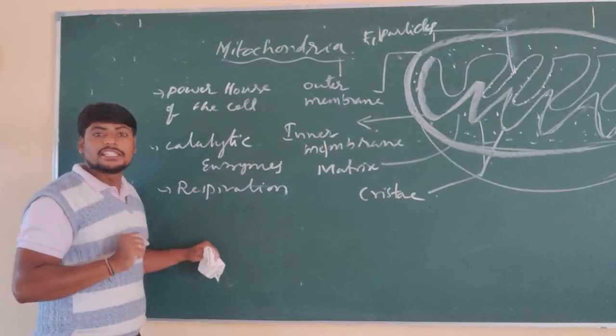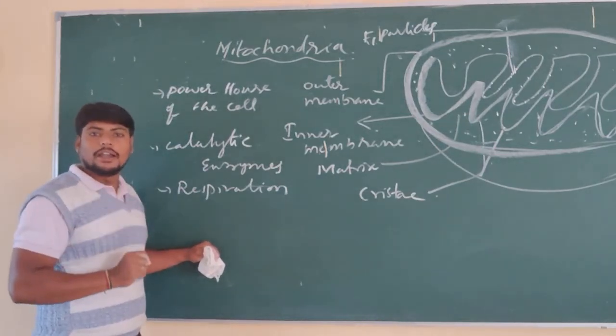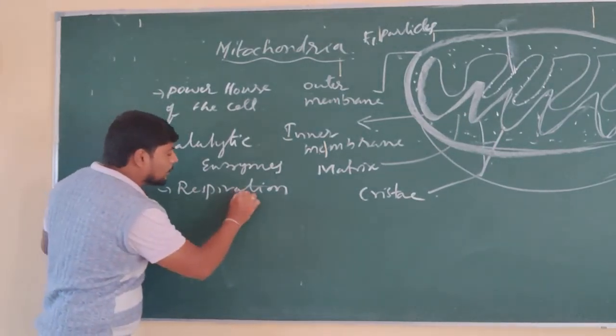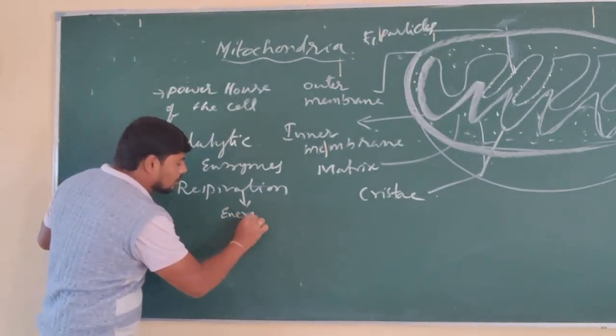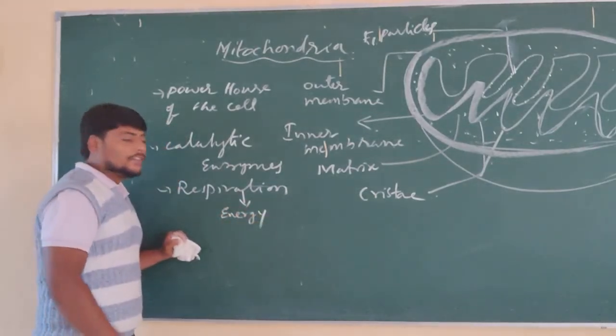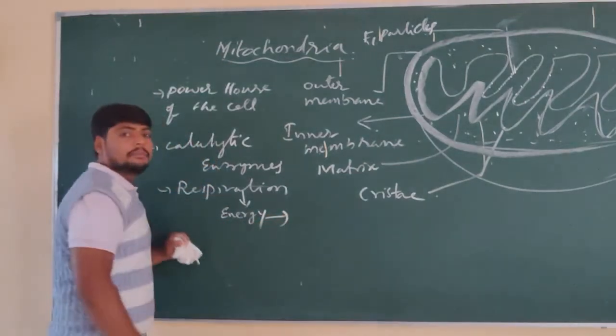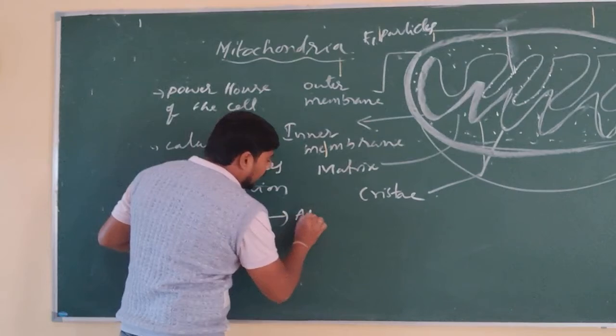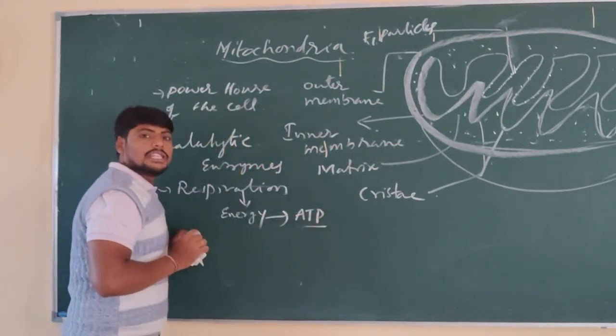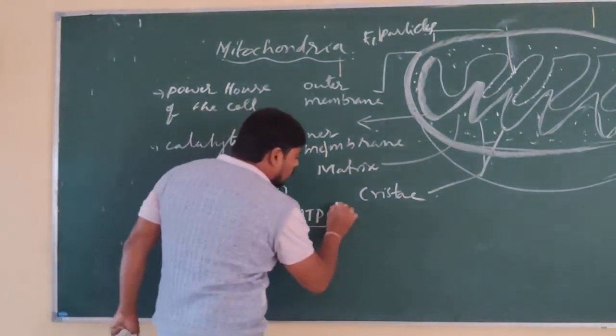Where is this respiration process occurring? In the mitochondria. During the respiration process, energy is produced. This energy which is produced in the mitochondria is stored in the form of ATP. What is the full form of ATP?